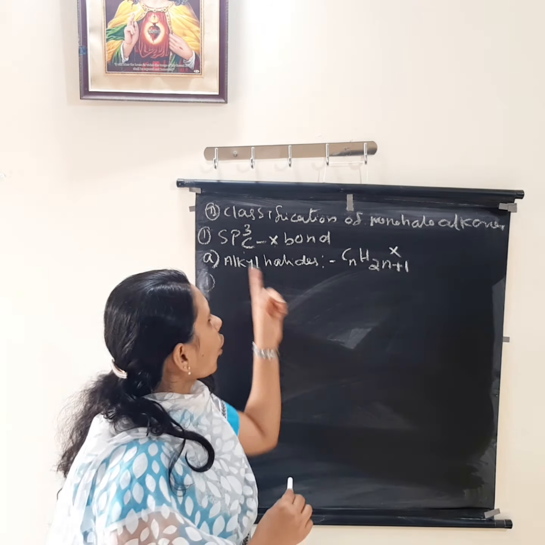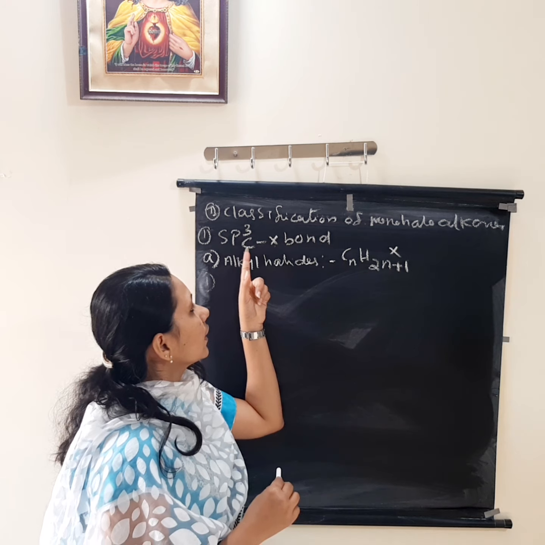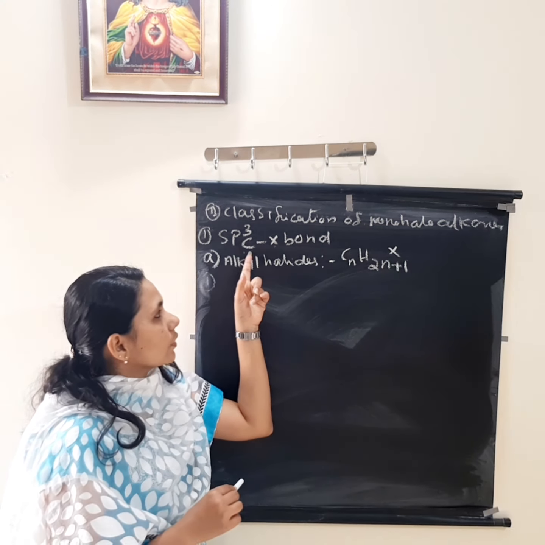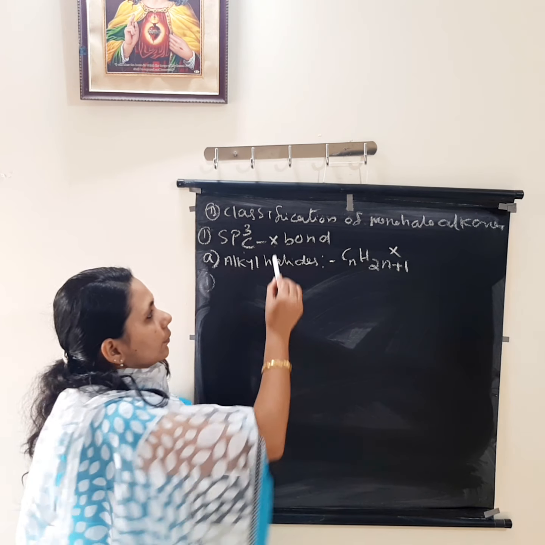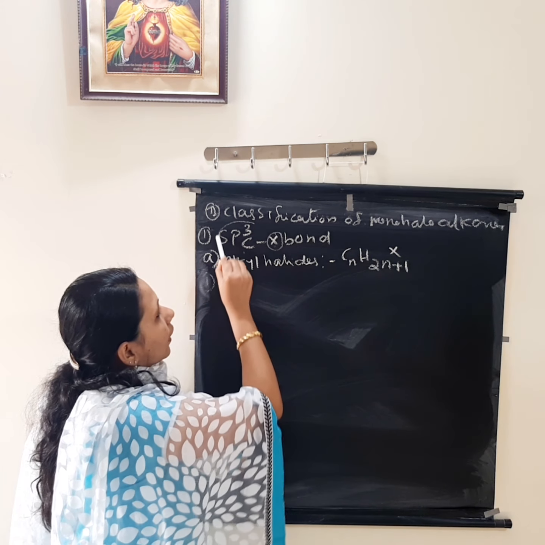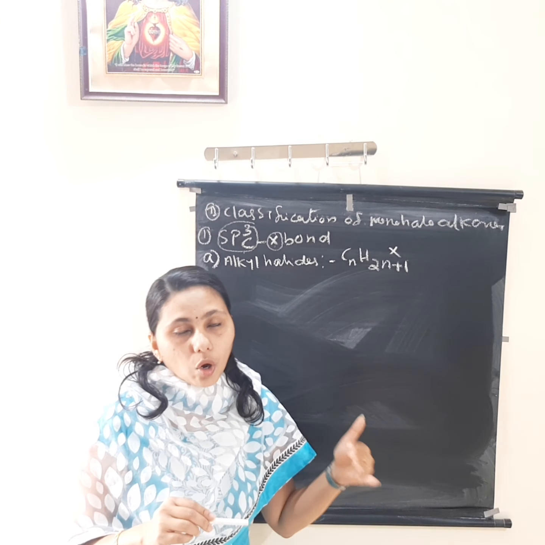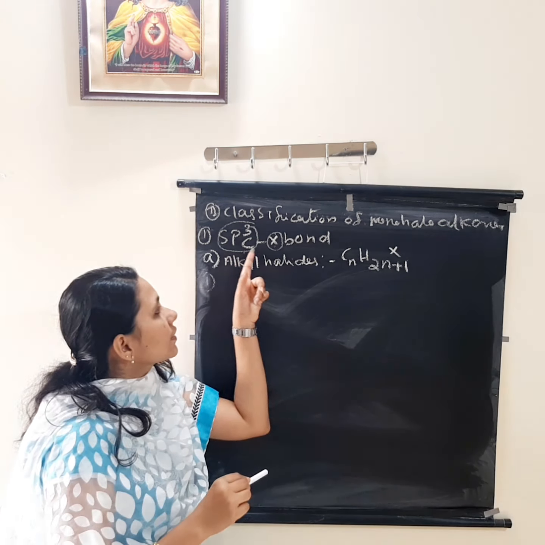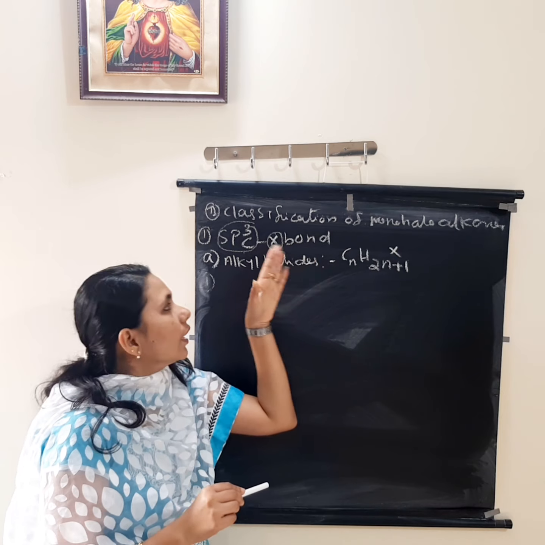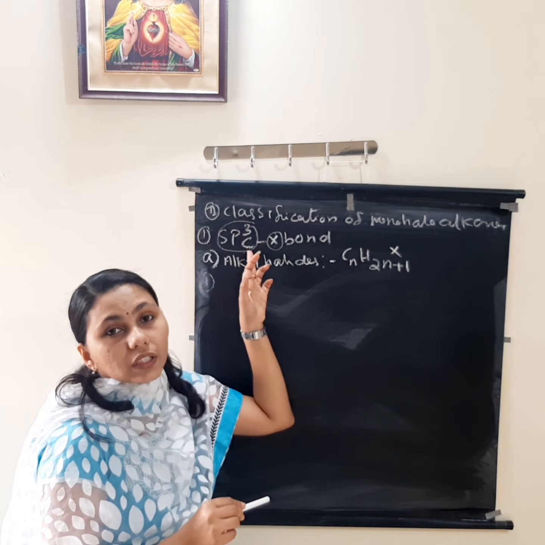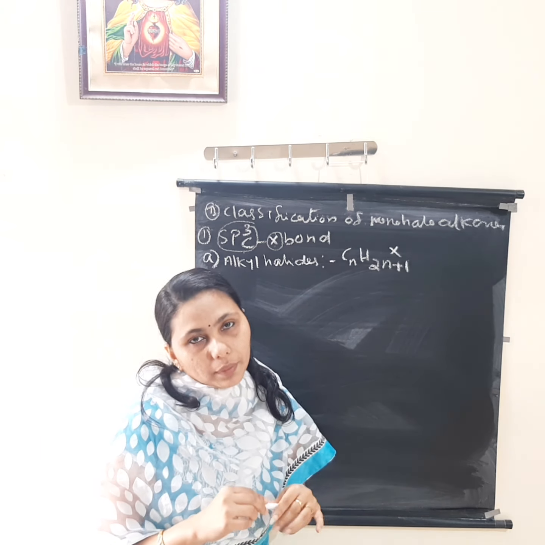So first is the compounds containing sp3 C-X bond. What is the meaning of that? In this compound, the halogen atom is attached to which carbon atom? sp3 hybridized carbon atom. That means the halogen is attached to an sp3 hybridized carbon atom.